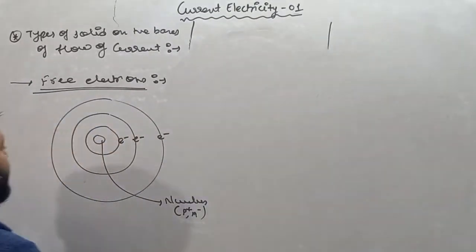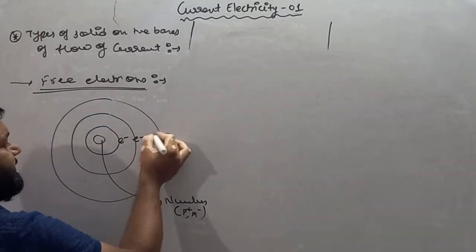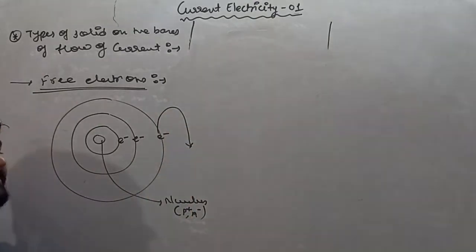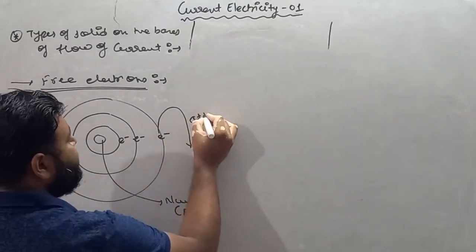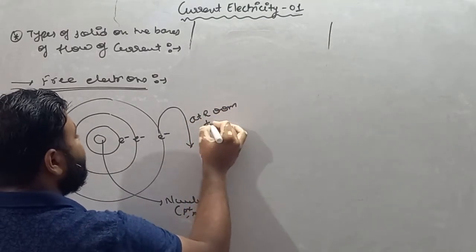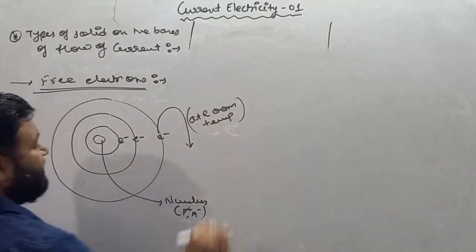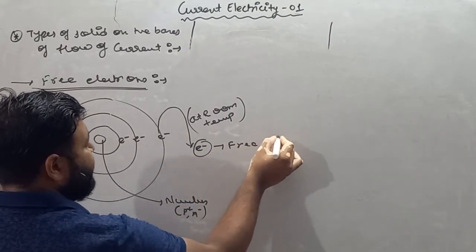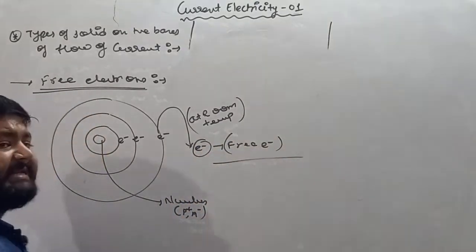So the electron which is present on the outermost shell can come out from the outermost shell at room temperature itself. And this electron becomes a free electron. So everything carries free electrons.